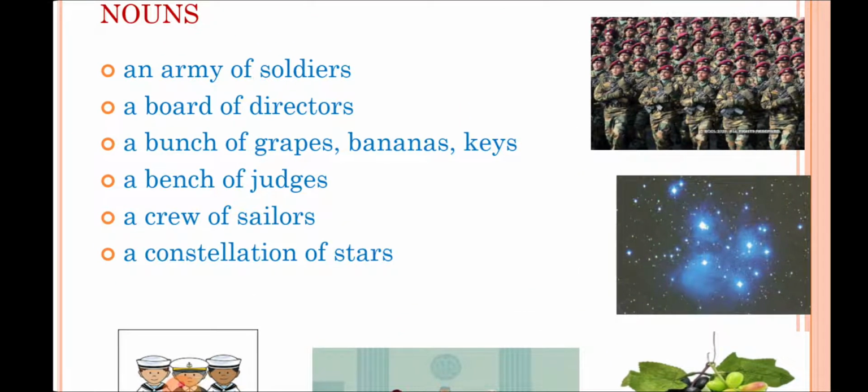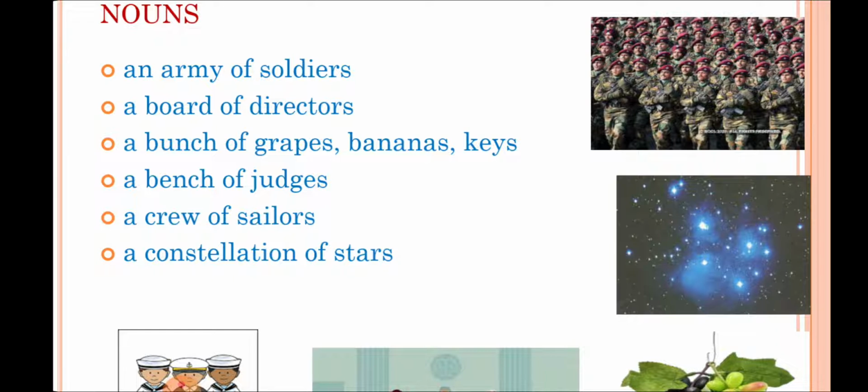You can see here there are so many soldiers standing. We know that the singular word is soldier and its plural is soldiers. But when they are standing in a group and when we talk about them, we say an army of soldiers. So here army is the collective noun for a group of soldiers.